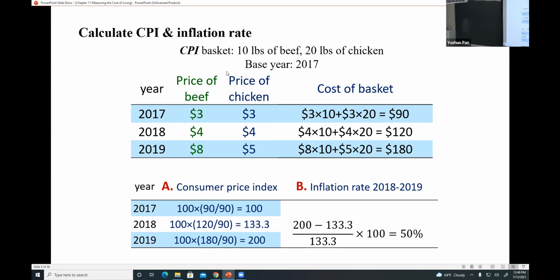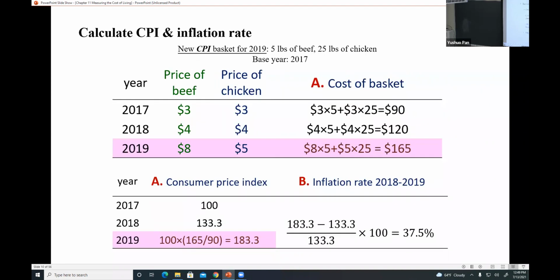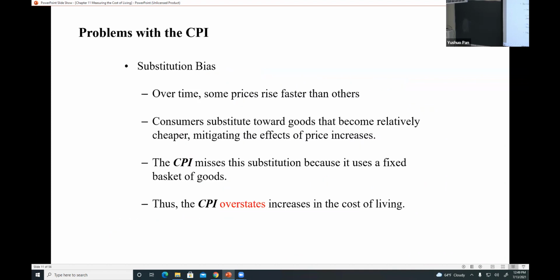If the basket stays at 2017, the inflation rate will be 50%. But with the new basket, the inflation is 37.5%. So with different baskets, the result of CPI would be different. And in this way, for the substitution bias, the CPI overstates the increase in the cost of living.